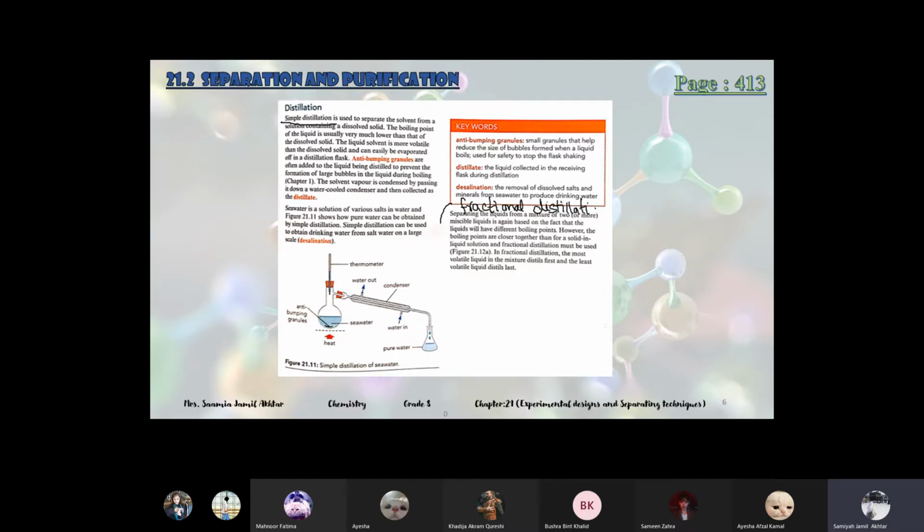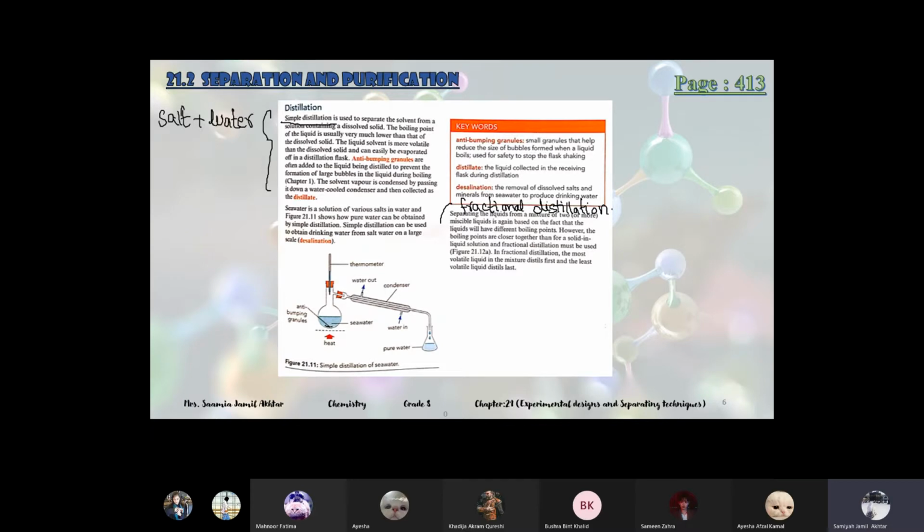So in the first paragraph, in simple distillation, it's written about salt water, and they have told you everything about what happens in simple distillation and how we can get pure water from this salty water.